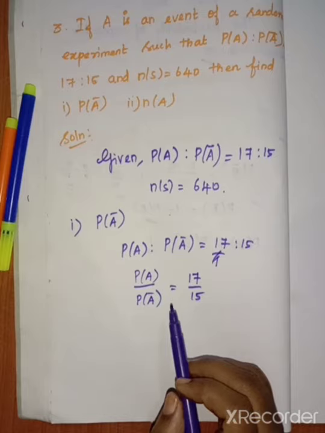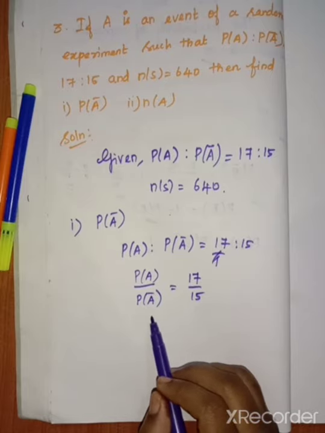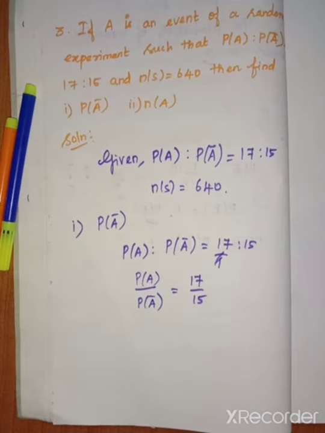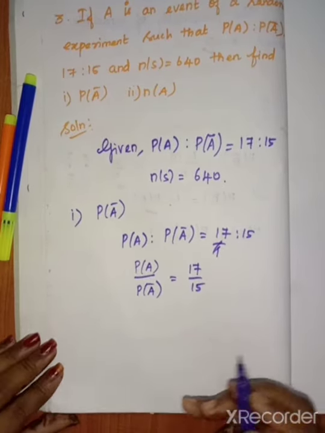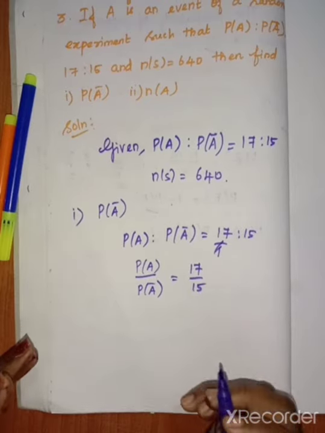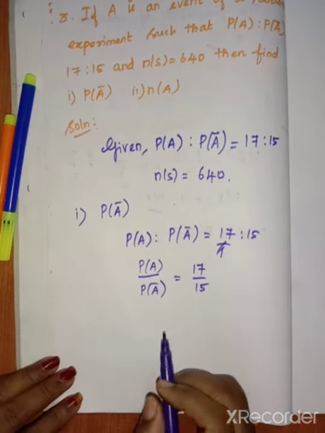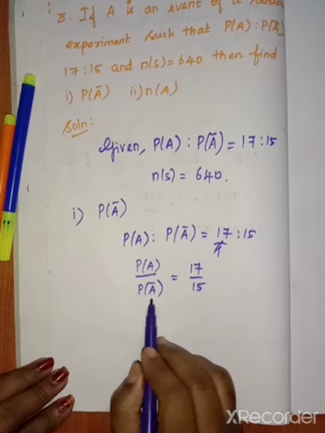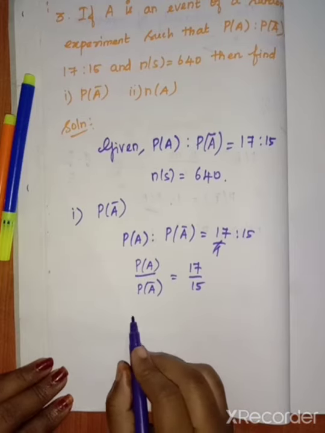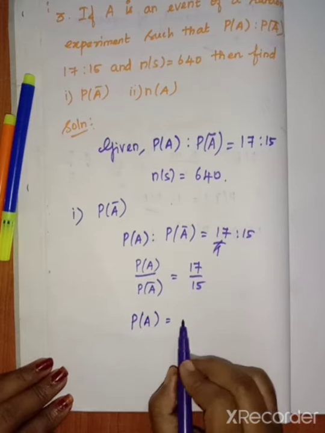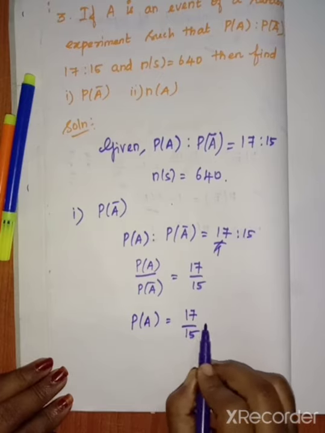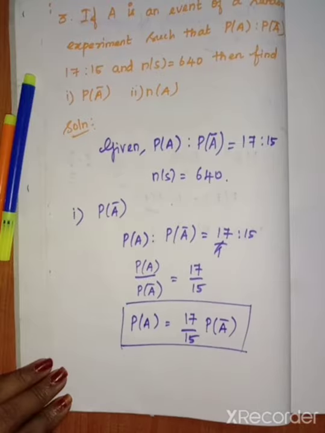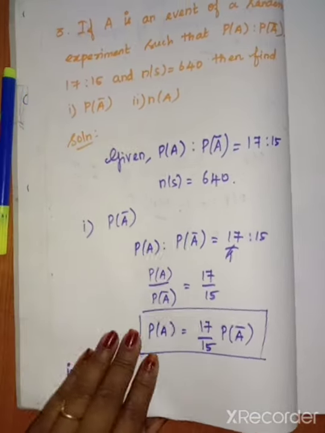So here we want to find the P of A bar. To find P of A bar, we have to substitute in the formula. We have the formula P of E plus P of E bar equal to 1. If any one thing is known, we can substitute easily. So divided by P of A bar, it will go to that side and become multiplication. So P of A equal to 17 by 15 into P of A bar. So here we find P of A, but we want to find the P of A bar.